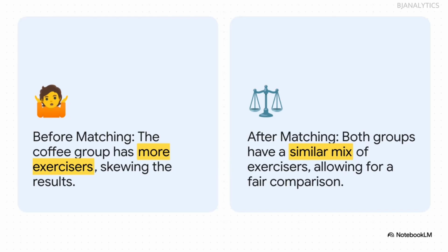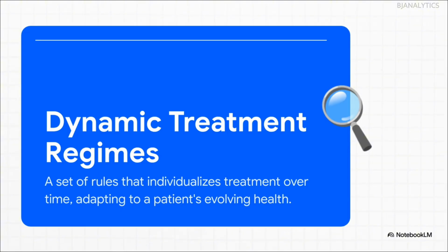And check this out. This shows you just how powerful that is. On the left, before any matching, our group of coffee drinkers just happens to have way more people who exercise regularly. That's a huge confounding variable. But then look to the right. After applying these propensity scores, the groups are balanced. Now they both have a similar mix of exercisers. The suspect has been neutralized, which means any difference we see now is much more likely to be because of the coffee.